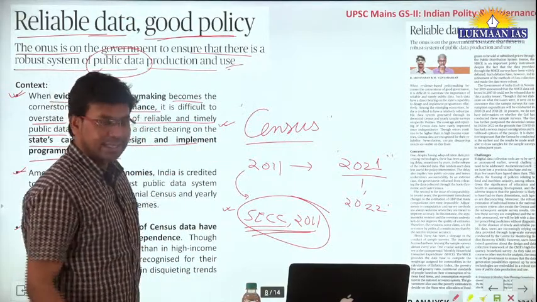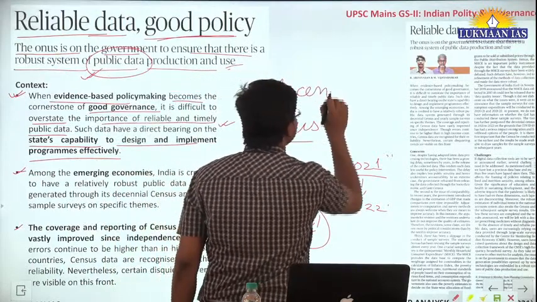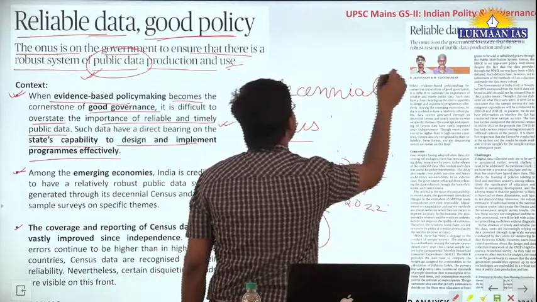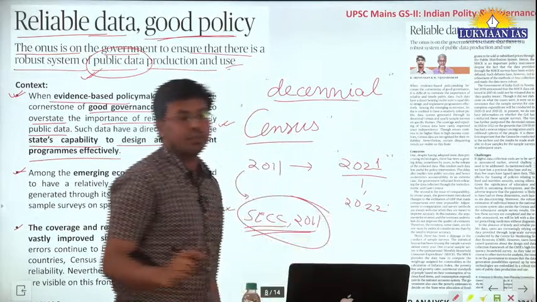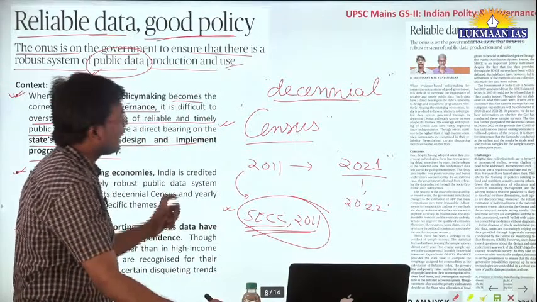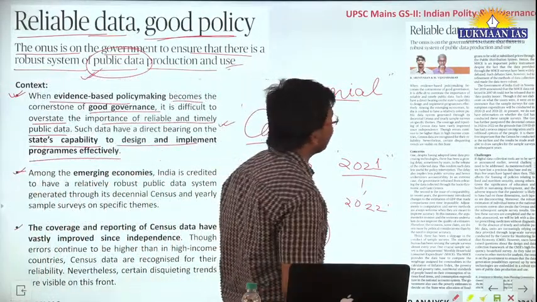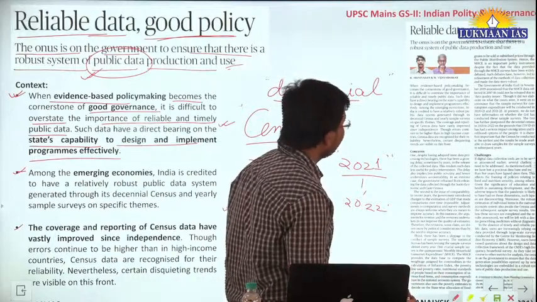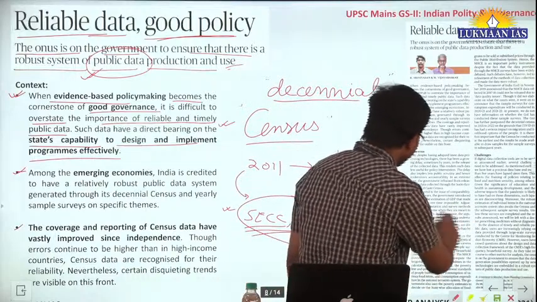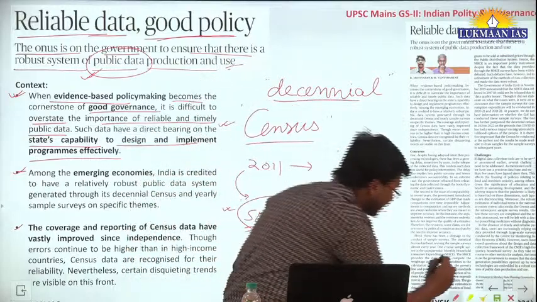So this particular census exercise is a decennial exercise. It means it is done once every 10 years. And at the same time, apart from this, they have another similar exercise that is done once every 5 years. Okay, that is known as they have mentioned over here. So that exercise is the monthly household